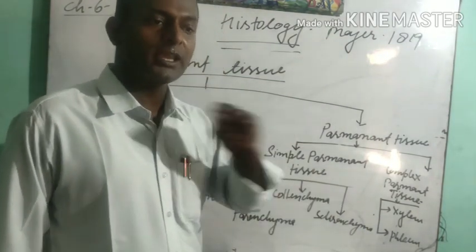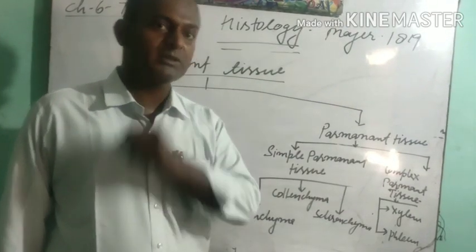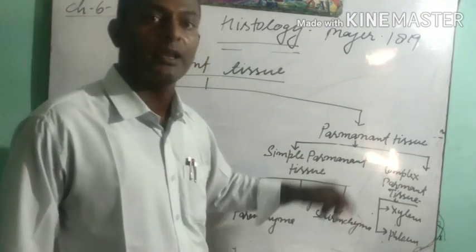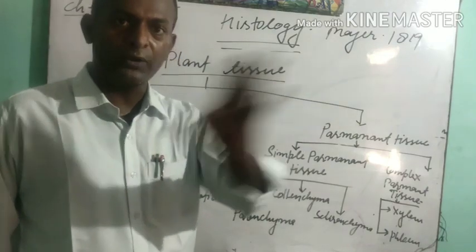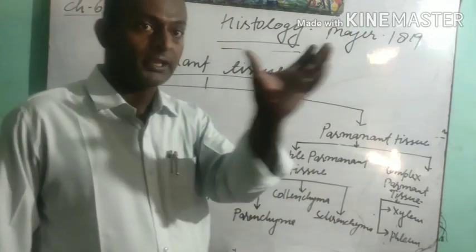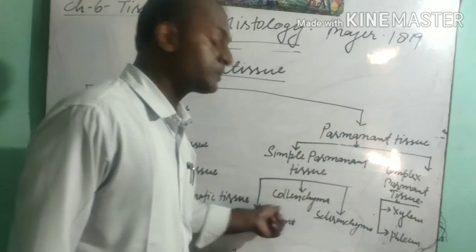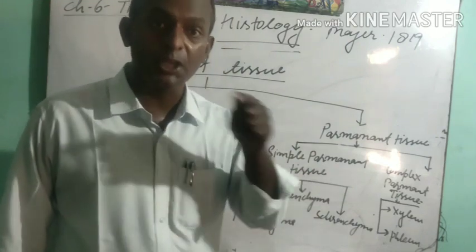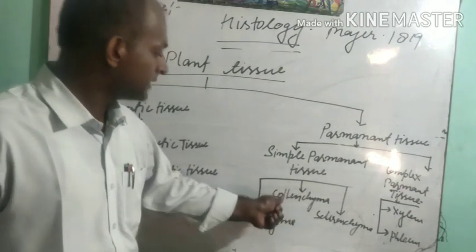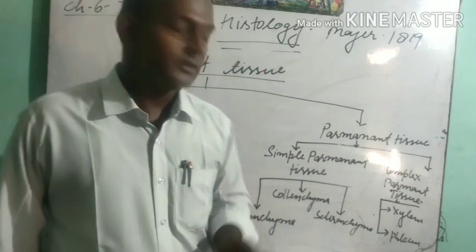Students, you must have seen that there are many plants whose branches are quite flexible. What is the reason for that? Because the collenchymatous tissue is more in them. You have seen that leaves start fluttering when the winds start to blow. When the wind blows strongly, the leaves of plants sway, but they do not break. The reason is that this collenchymatous tissue is present at the petiole region, due to which they flutter. We can say that this collenchymatous tissue provides flexibility to the plants.